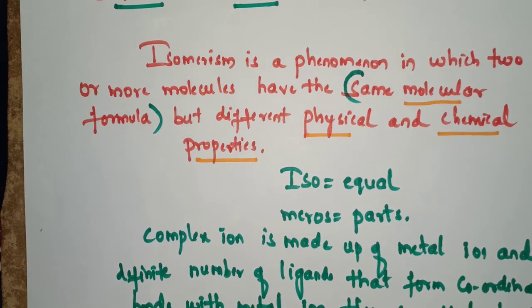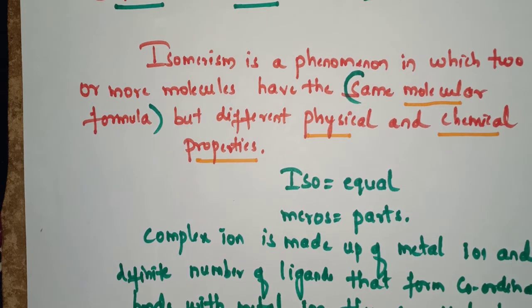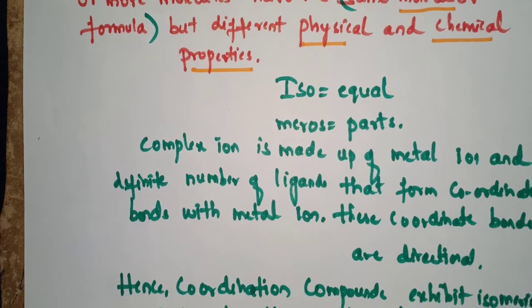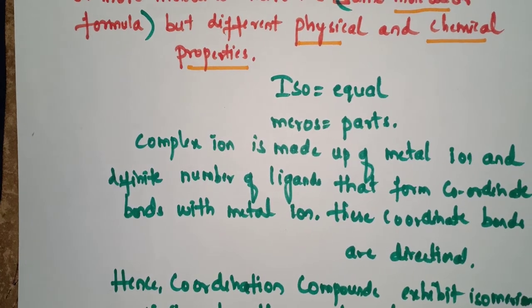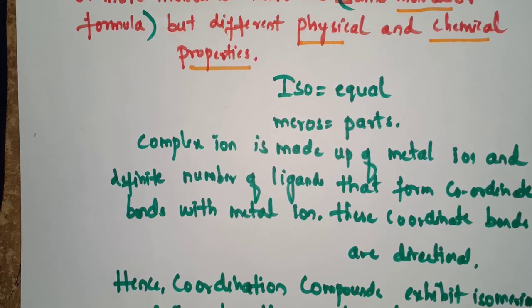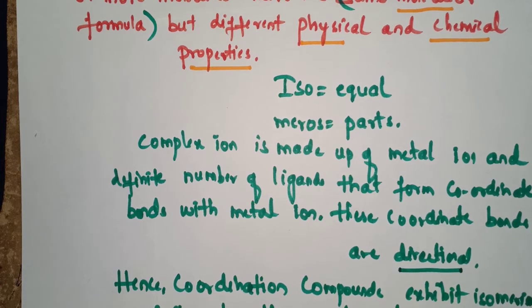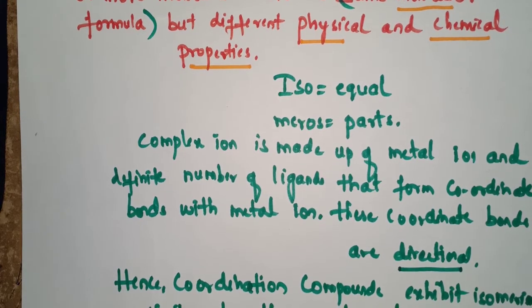Why does isomerism occur in complexes? A complex ion is made up of a metal ion and a definite number of ligands that form coordinate bonds with the metal ion. These coordinate bonds are directional, because the ligands are bonded to the metal atom by donating lone pairs of electrons. Hence, coordination compounds exhibit isomerism similar to other covalent compounds.